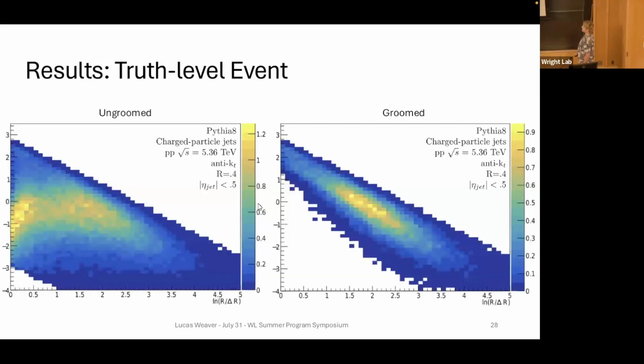All right, I'm going to get to my results. This is the truth level event from the Pythia generation. This is the ungroomed Lund plane on the left, groomed on the right. Two things I'll point out in the ungroomed plane: we have this patch up here. There's a small amount of underlying event from the proton-proton collision, which is similar to the underlying event happening in the heavy ion collision. This one comes from the proton-proton collision that we're interested in. And then this area up here is from some perturbative QCD effects. This is more so the jet that we're interested in.